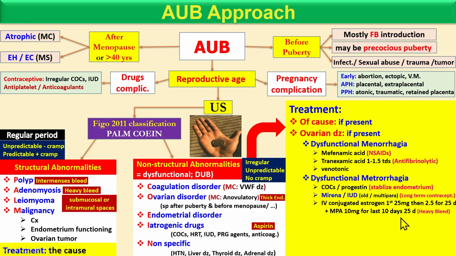Okay, if the condition is heavy bleeding, you can give GnRH analogs, but you cannot give them long term because they can cause osteoporosis or menopausal symptoms.